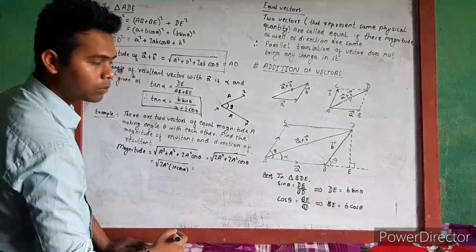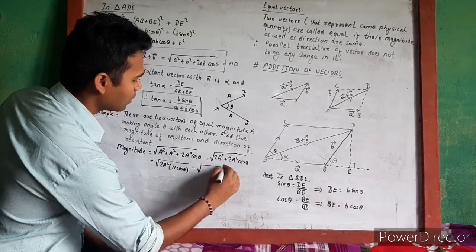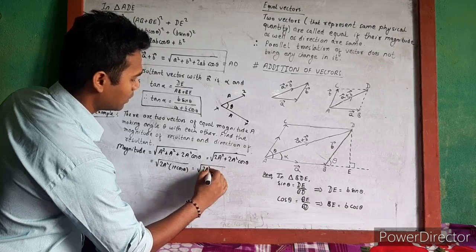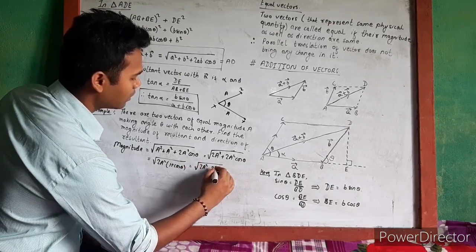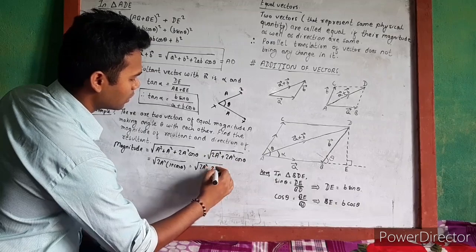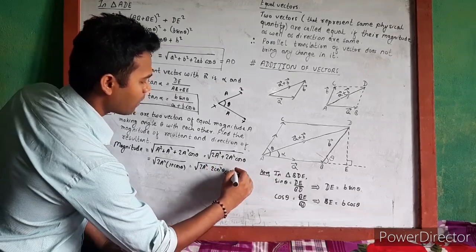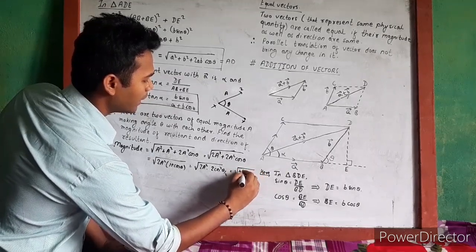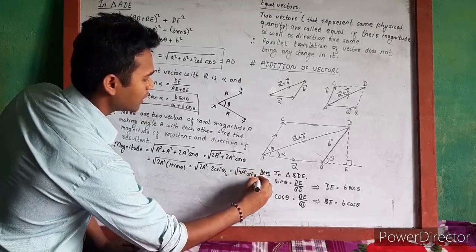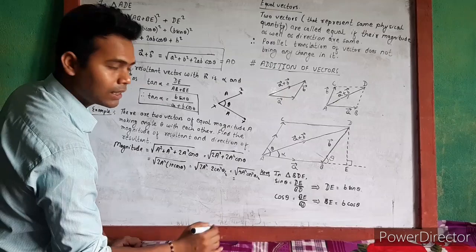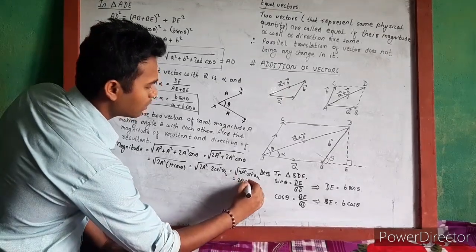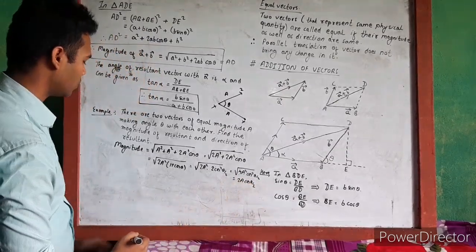We can write 1 plus cos theta as 2 cos square theta by 2, so it is root under 4A square cos square theta by 2. Finally, we get the result 2A cos theta by 2.